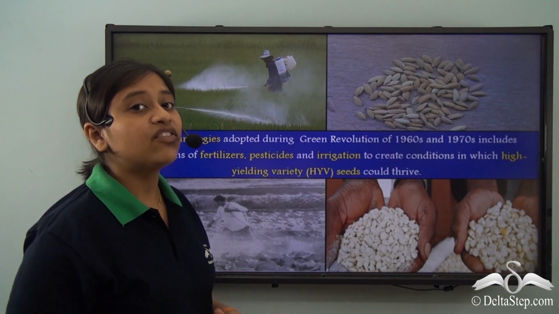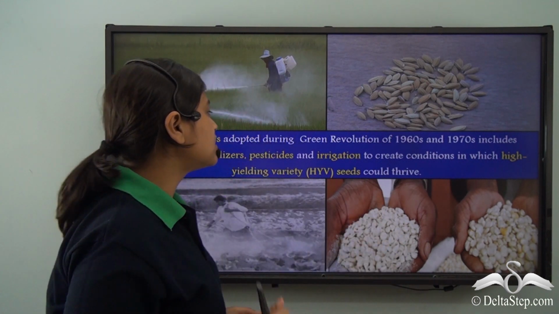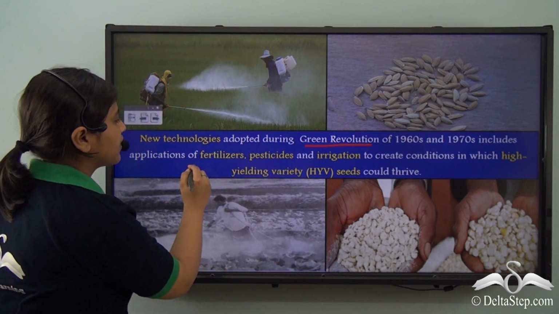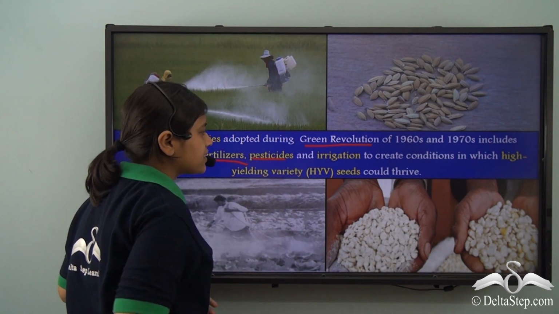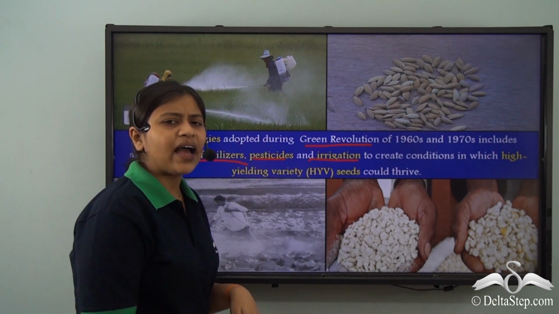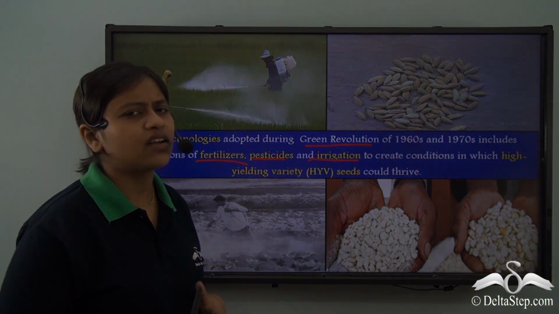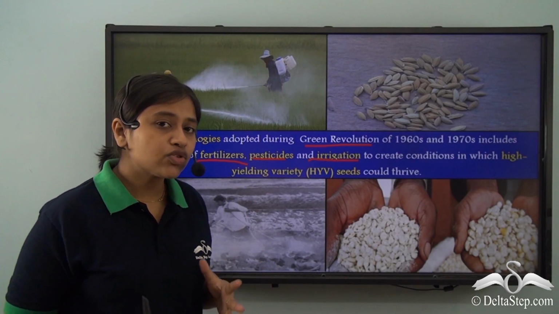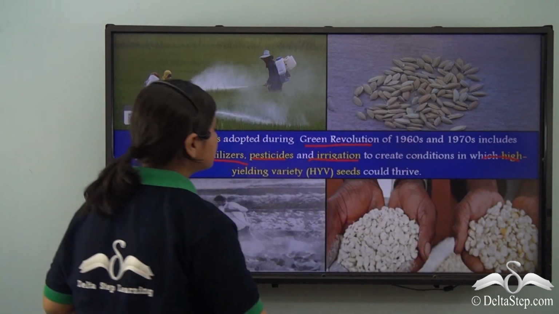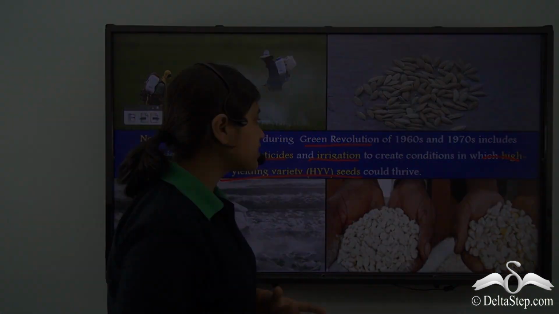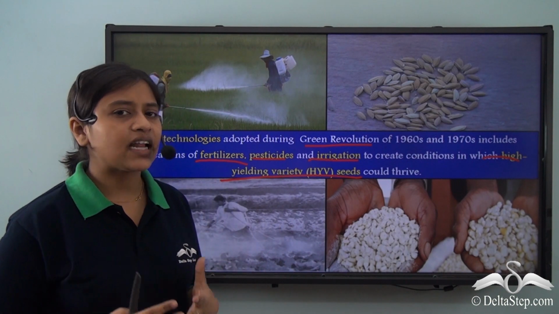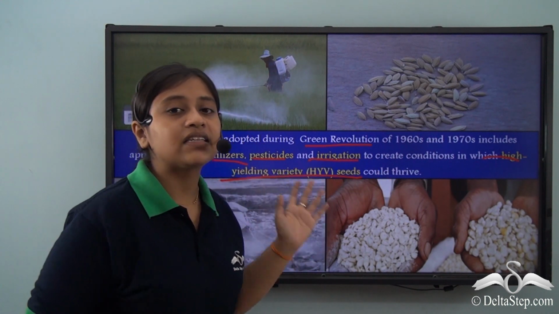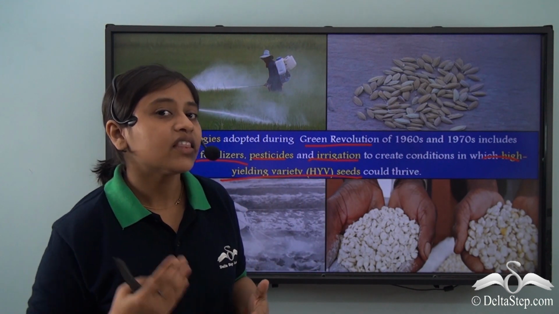So, what exactly were the new technologies? The new technologies used during the Green Revolution included fertilizers, pesticides, irrigation methods, and modern machines like tractors, and other modern equipment. This was all done to help the high-yielding variety seeds thrive, right? Now, what exactly are high-yielding variety seeds? These high-yielding variety seeds basically helped in doubling the production, right?